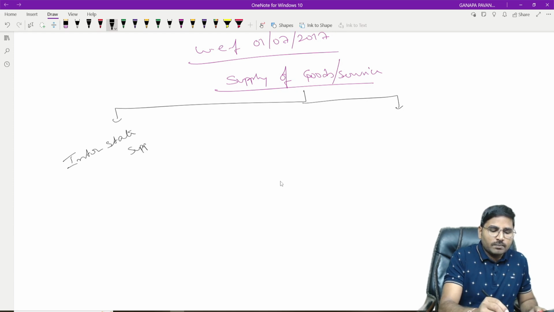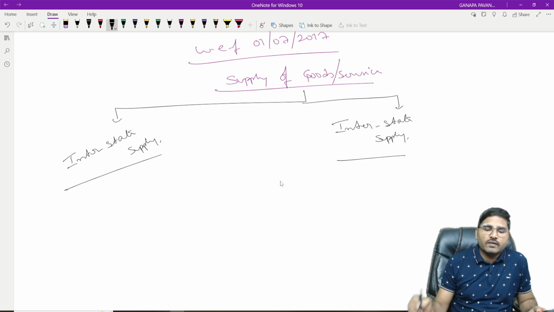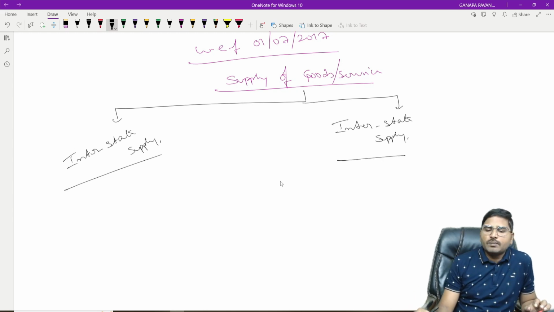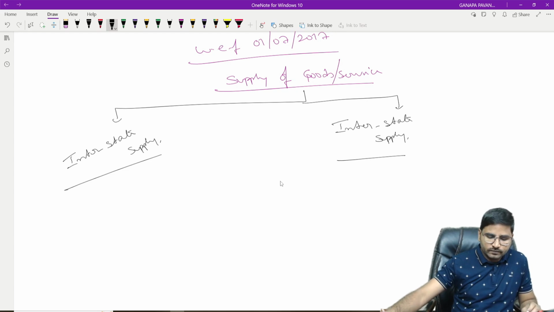as an intrastate supply and interstate supply. Whenever a supply of goods or service takes place, first we have to classify it as an intrastate supply or interstate supply. So how can we classify a supply as intra or inter? Simple.